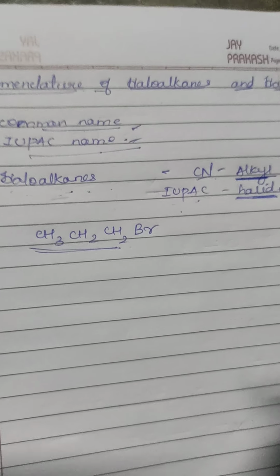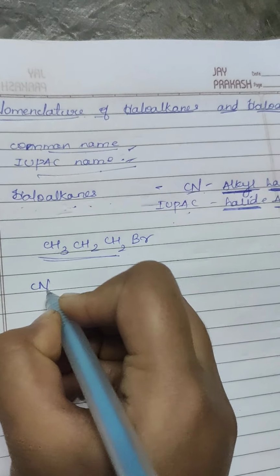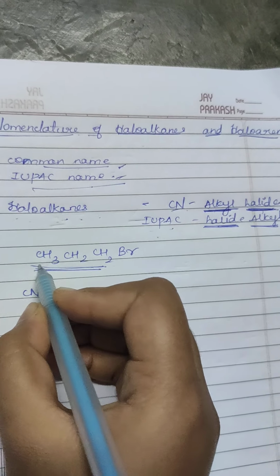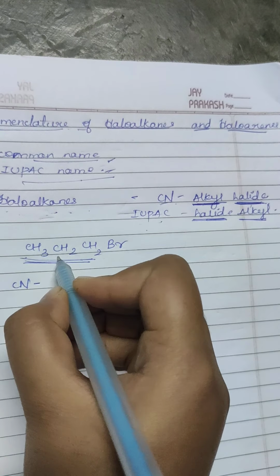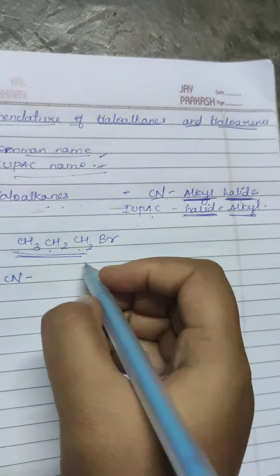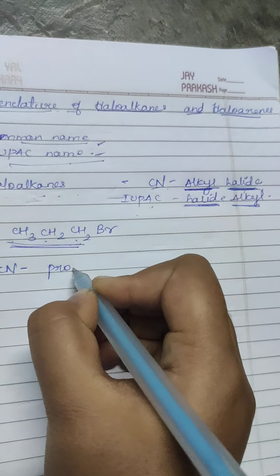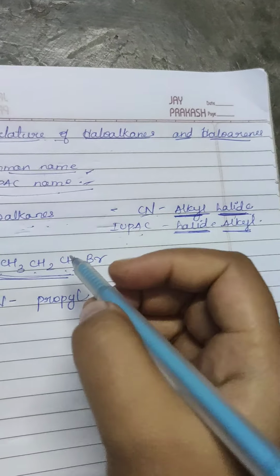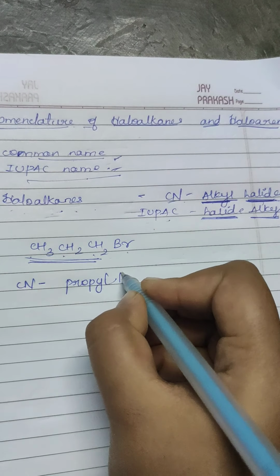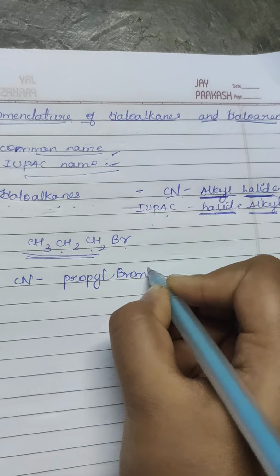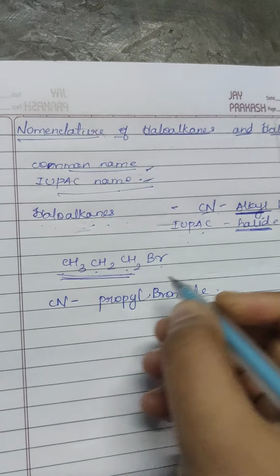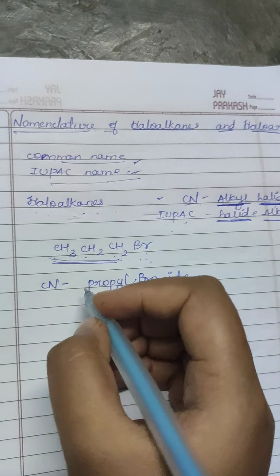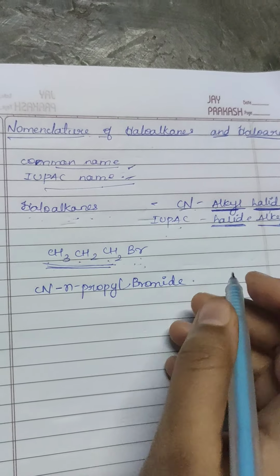In this example you can observe, for giving a common name, the alkyl group present here is propane, as there are 3 carbon atoms present, so it will be propyl. And the halide group present here is bromine, so bromide. Propyl bromide is the common name of this compound. As there are no branches in this chain, we can call it n-propyl bromide.